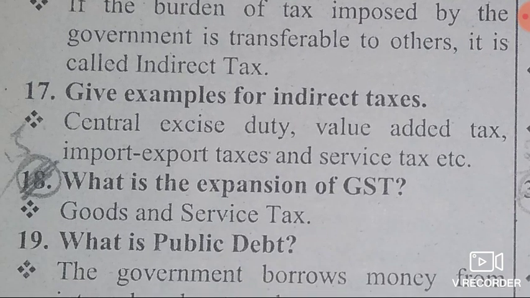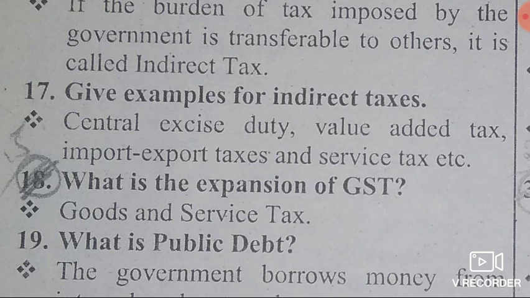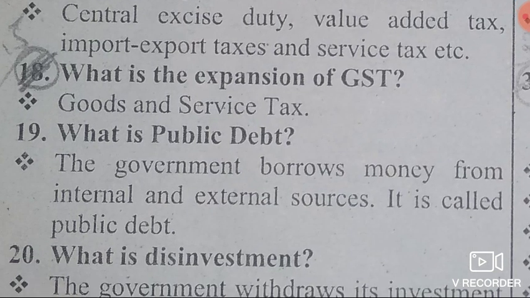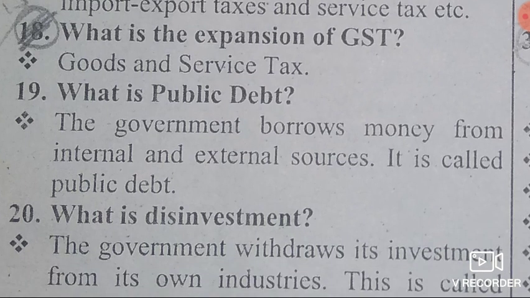Then what is the expansion of GST? Answer, goods and service tax. GST is called goods and service tax, isn't it? Then next 19th question, what is public debt? Answer, the government borrows money from internal and external sources. It is called a public debt.